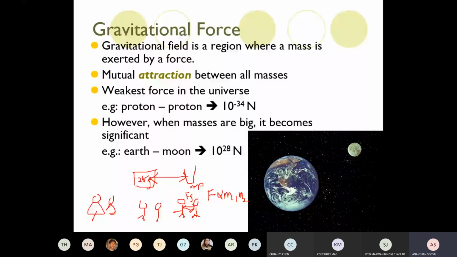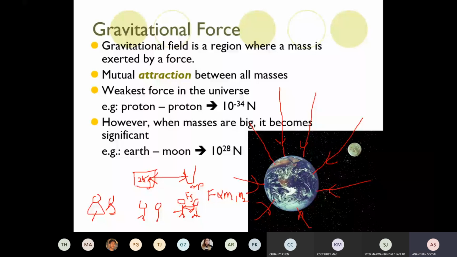I don't want to talk much about this gravitational force. For the time being, you should know it's attractive in nature, it acts on masses, it's infinite range, and big mass means big gravitational force. So it's always attractive in nature. Another thing you need to know is the gravitational field of the Earth. What does it look like? It's a field towards the center of the Earth. It's a radial field.